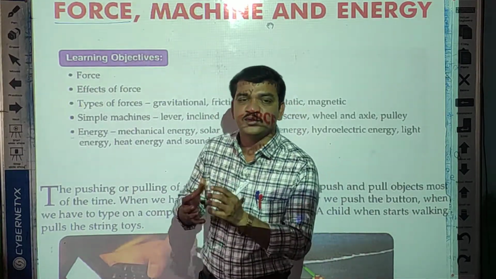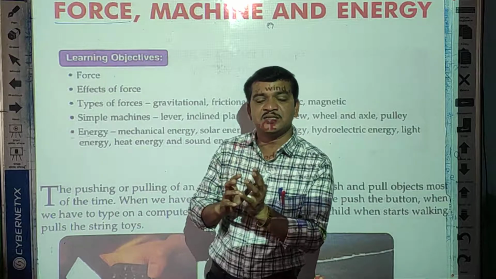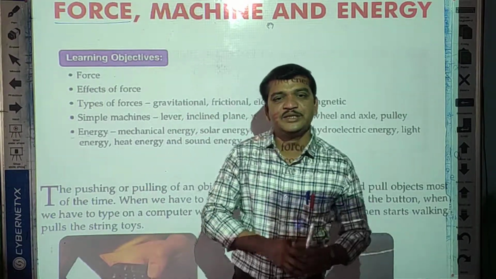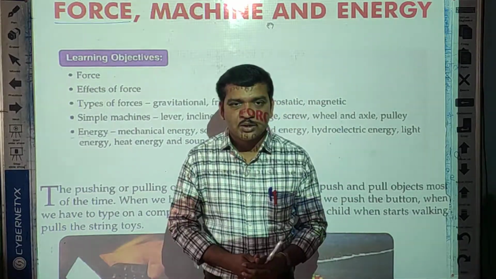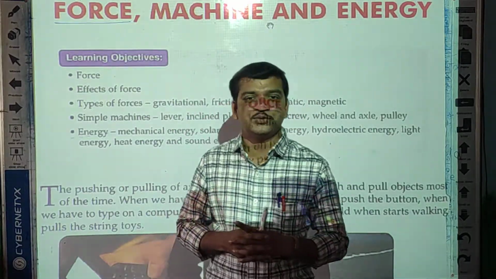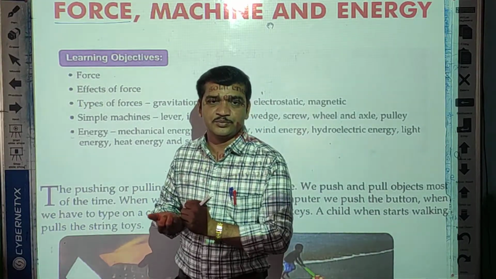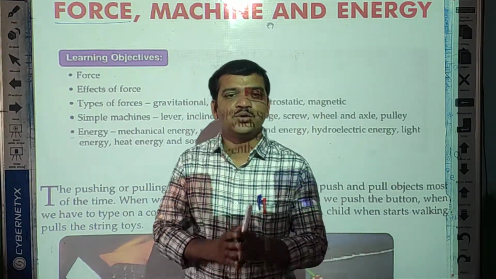Energy is required to do that activity, so that is called force. Sometimes while playing kabaddi also, you drag the player, means you are pulling the player. Yes or no? So that is also force.